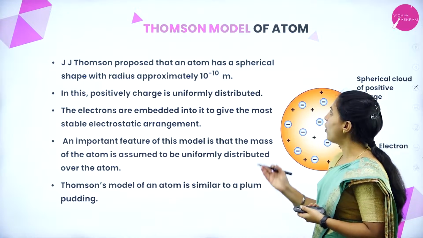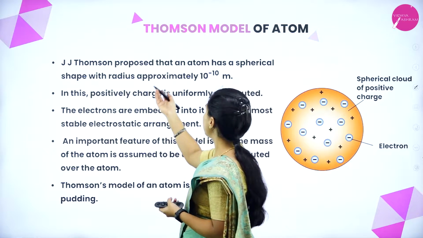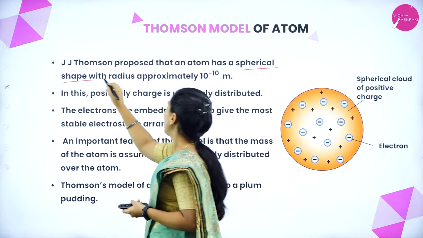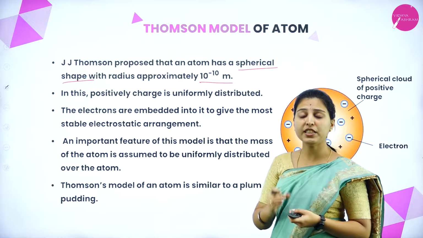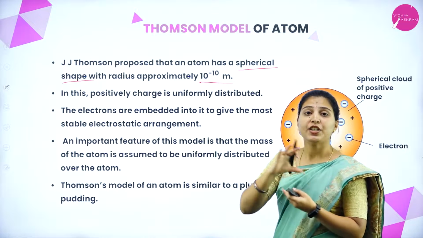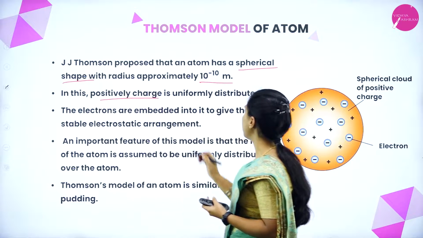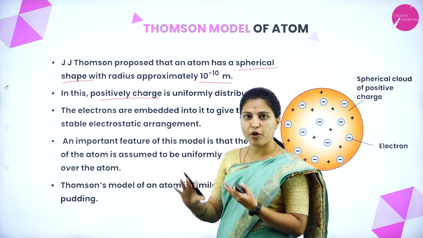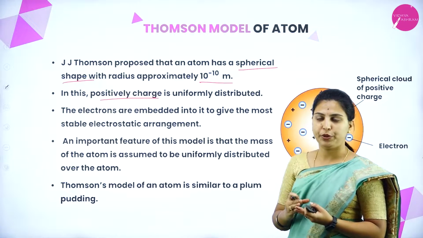First we will see the Thomson model of atom. J.J. Thomson proposed that an atom has a spherical shape with a radius of approximately 10 to the power of minus 10 meter, a very small radius. In this, positive charge is uniformly distributed in the spherical shape of the atom.